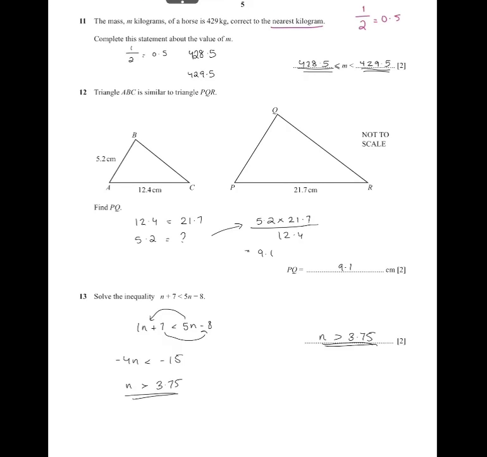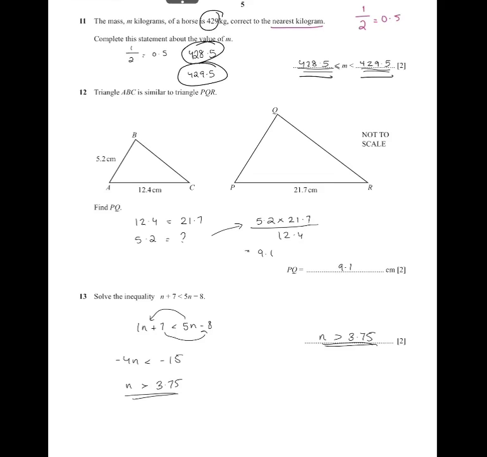So here you have to calculate, if you complete the statement about the value of m, so it says that the mass m kilograms of a horse is 429 kilograms, correct to the nearest kilogram. Since they're not giving you any particular value like 2 kilograms or anything, you can just consider 1, and you could do 1 divided by 2 is equal to 0.5. Then to find the lower bound and upper bound, first of all, you have to find the lower bound here and then the upper bound here. So for the lower bound, you minus 0.5 from 429 and you get 428.5. For the upper bound, you do 429 plus 0.5 and you get 429.5.